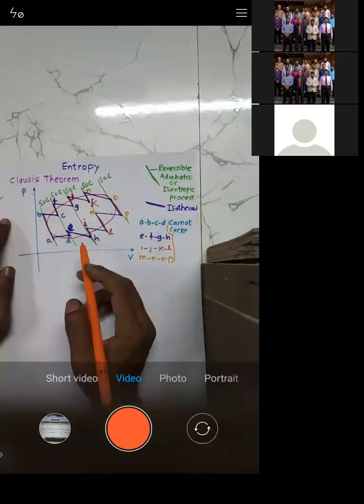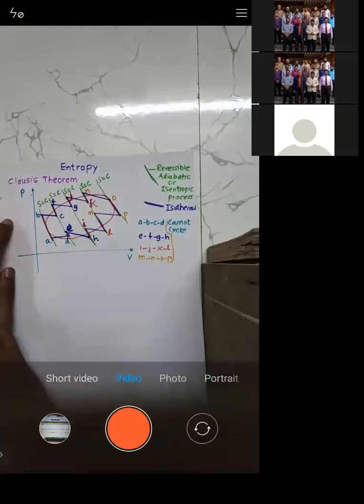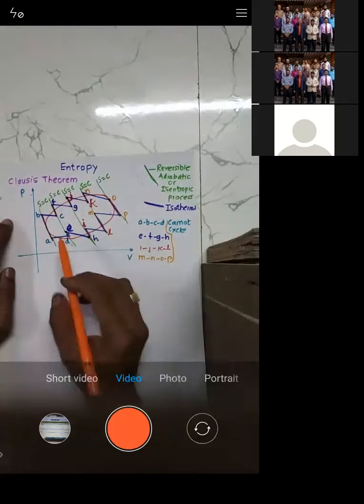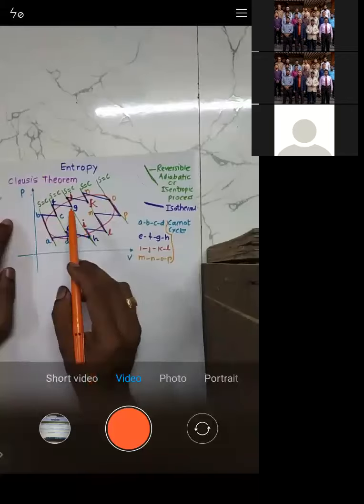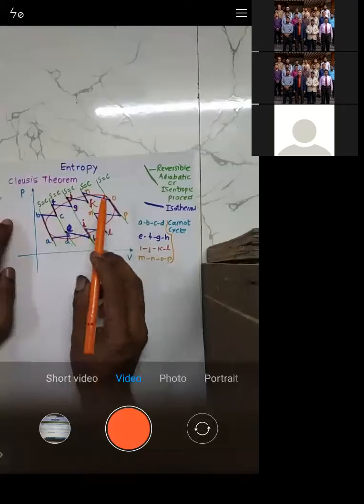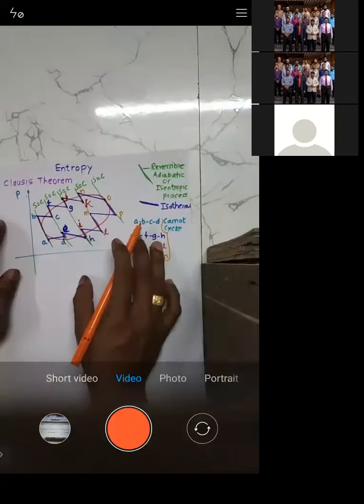Every Carnot cycle consists of two isothermal and two adiabatic processes. So whether you consider A, B, C, D, or E, F, G, H, or I, J, K, L, or M, N, O, P, every cycle is a Carnot cycle.